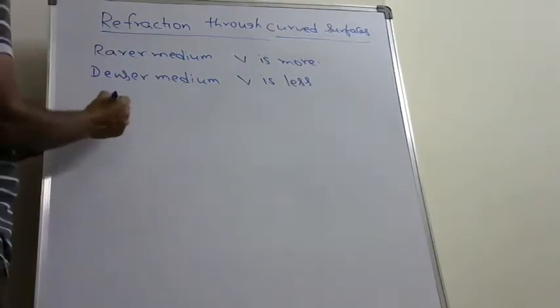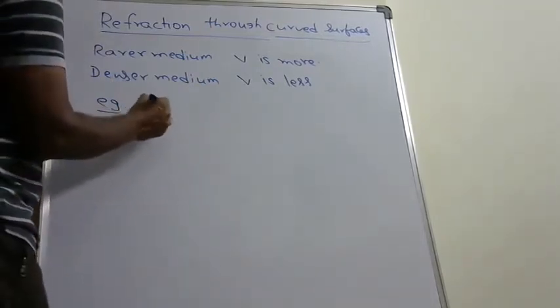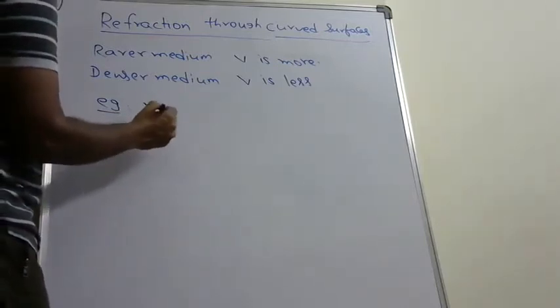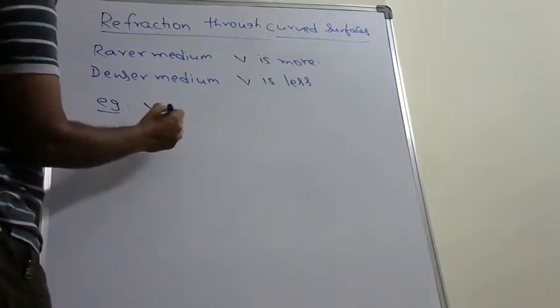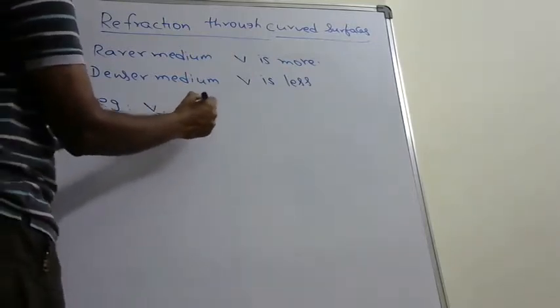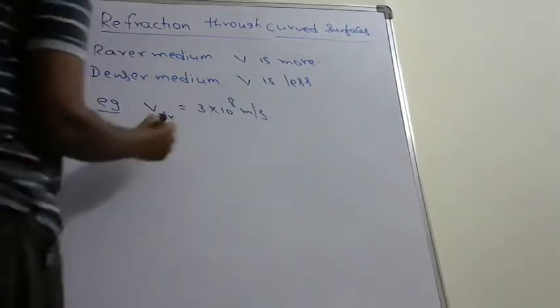For example, velocity of light in air is nearly equal to 3 into 10 power 8 meters per second.